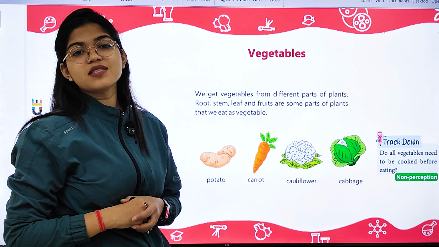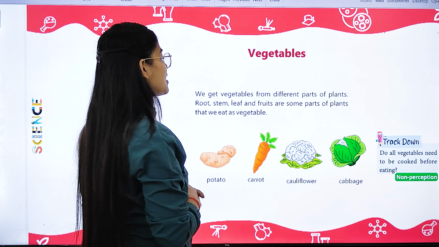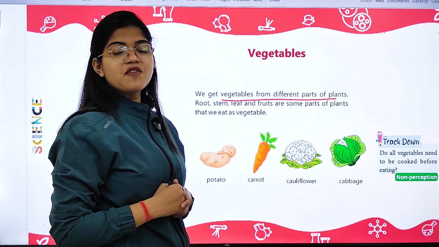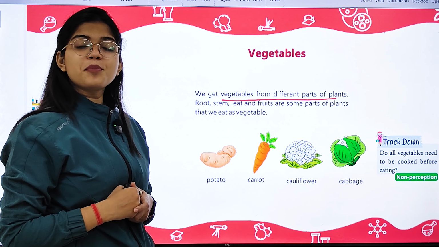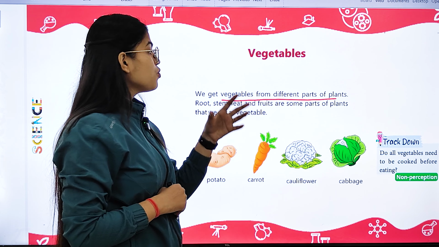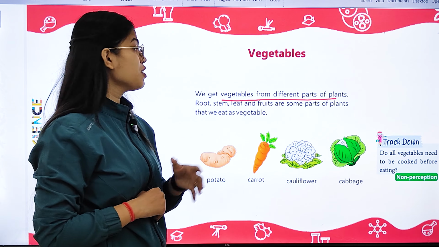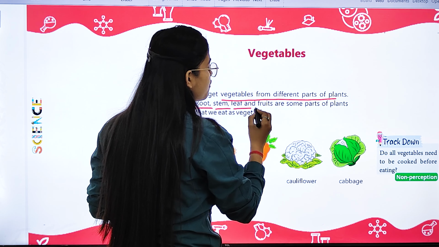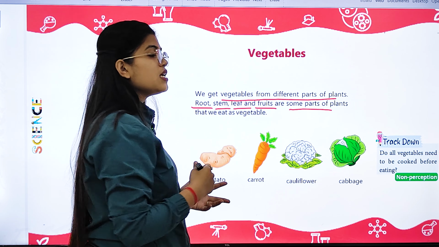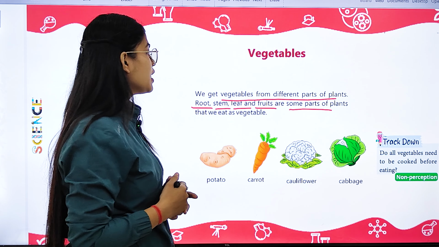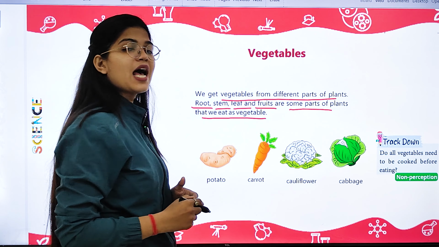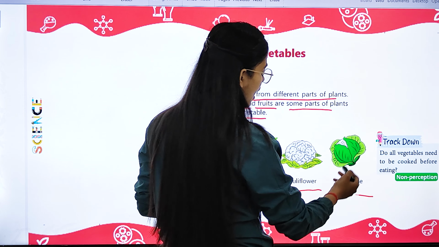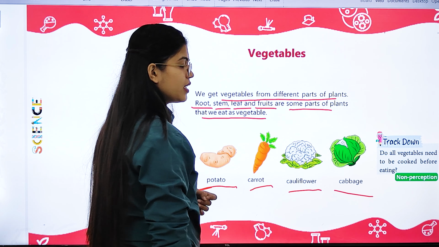Second, what we get from plants is vegetables. We get vegetables from different parts of plants, as we have discussed about the different parts of plants in our previous sessions. Like root, stem, leaf and fruits. These are parts of a plant, and we eat these parts of plants as vegetables. Like potato, carrot, cauliflower, cabbage, all these are vegetables.